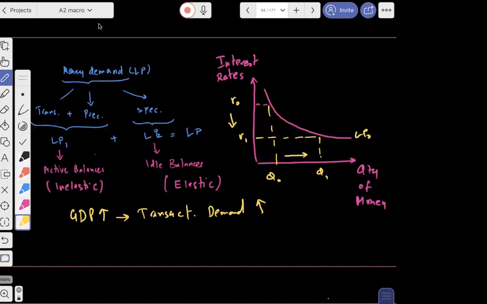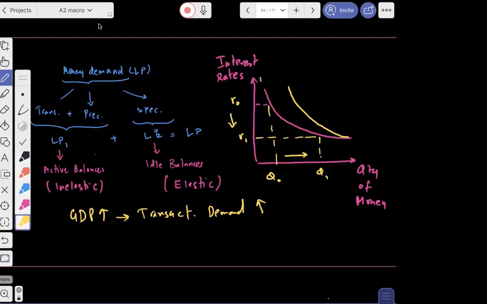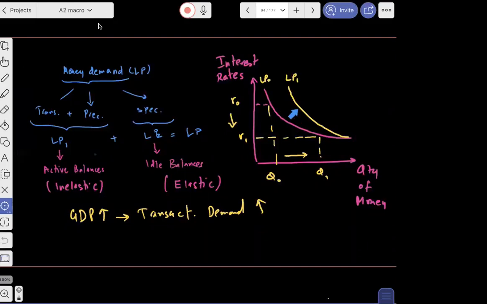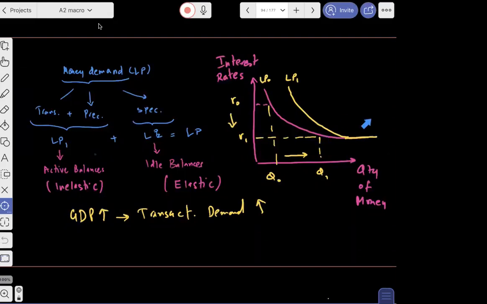And if they have more ability to buy, they will undertake more transactions, and therefore your transaction demand for money can go up. The way I'm going to draw that diagram, demand was previously LP0, now will become LP1. In other words, the shift will be a non-parallel shift, say the lower part of the diagram will become flat, something which I'm going to explain in a later diagram, but the demand will go up like this.